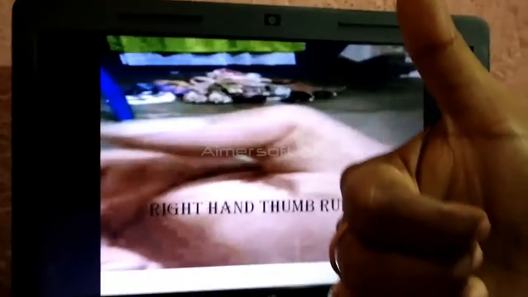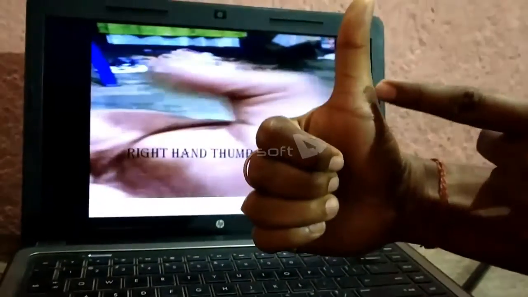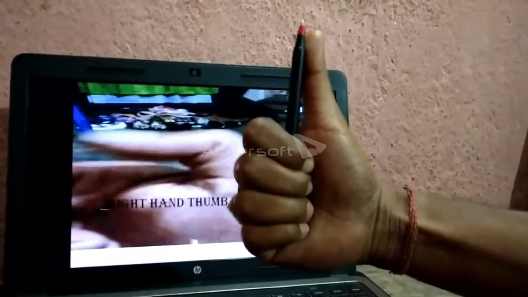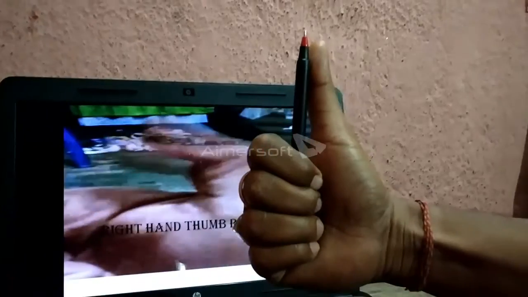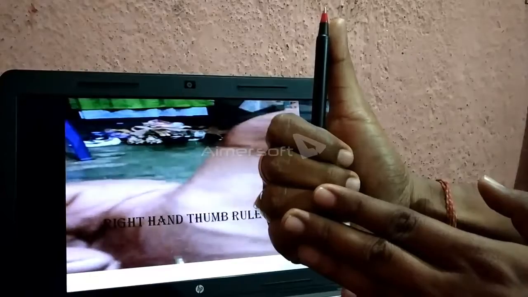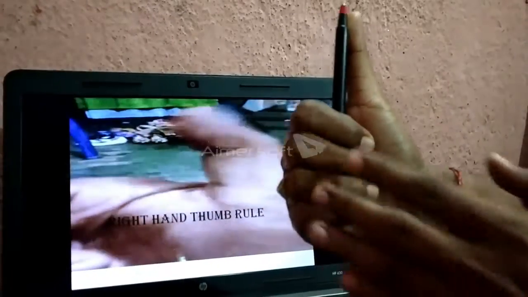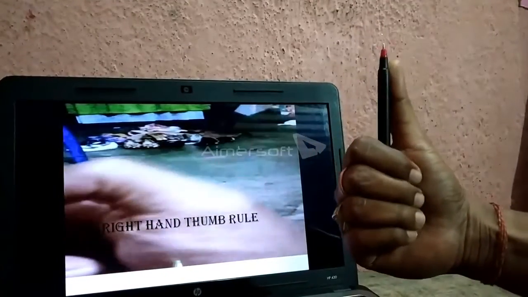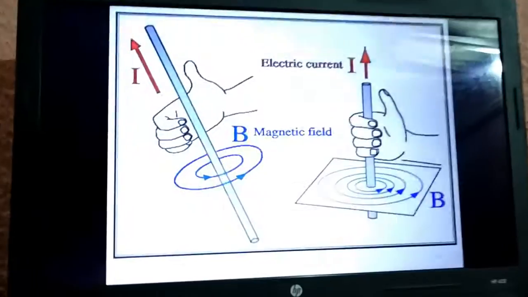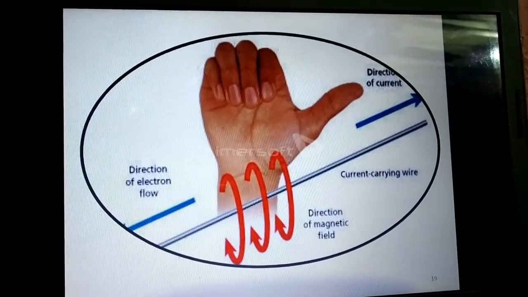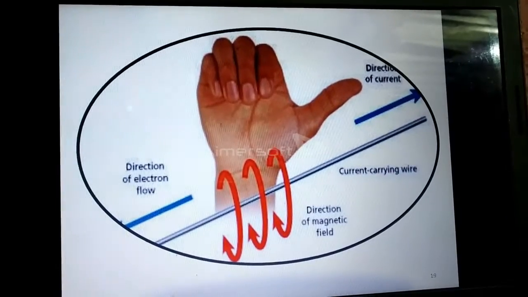So first is the right hand thumb rule. If you look at the right hand, the thumb represents the direction of current in the conductor. Suppose the current is exiting from the thumb, the fingers will represent the direction of magnetic field. In whichever direction the four fingers are curling, it represents the direction of the magnetic field. See, the same thing is depicted here. This animation also gives you the same indication.